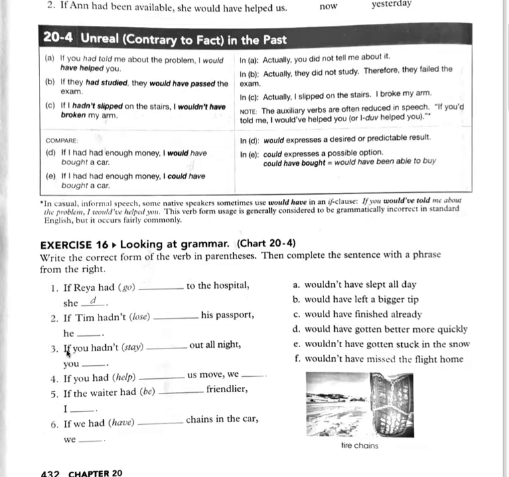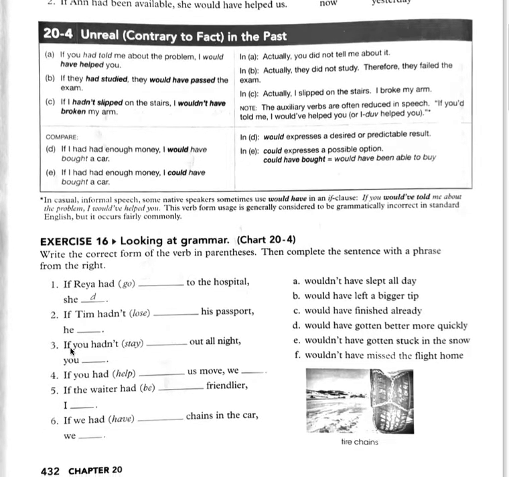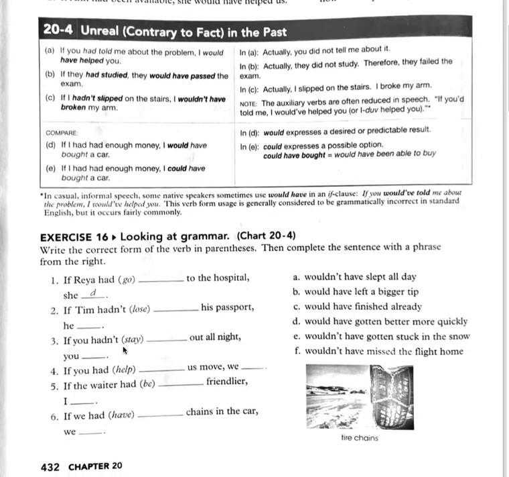Number 3. If you hadn't stayed out all night, stay, past participle is stayed, regular verb, had not stayed out all night, there's your past perfect, you, letter A, wouldn't have slept all day. Go ahead and do number 4, 5, and 6.